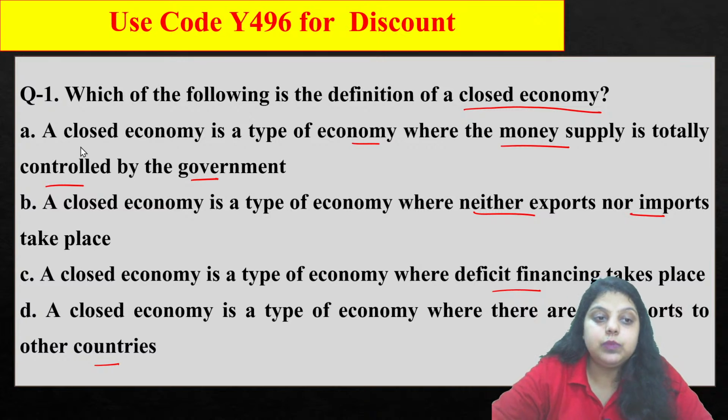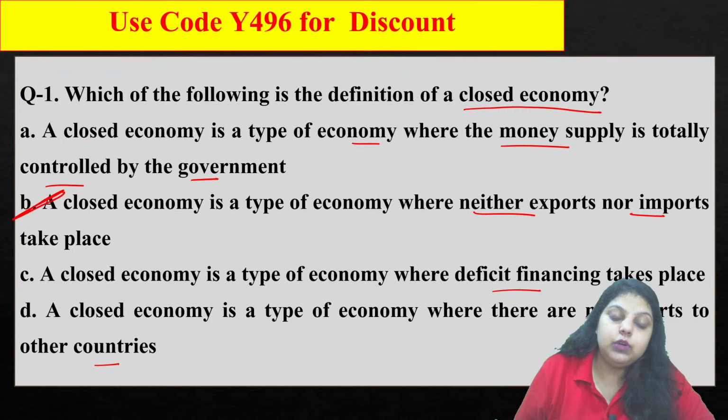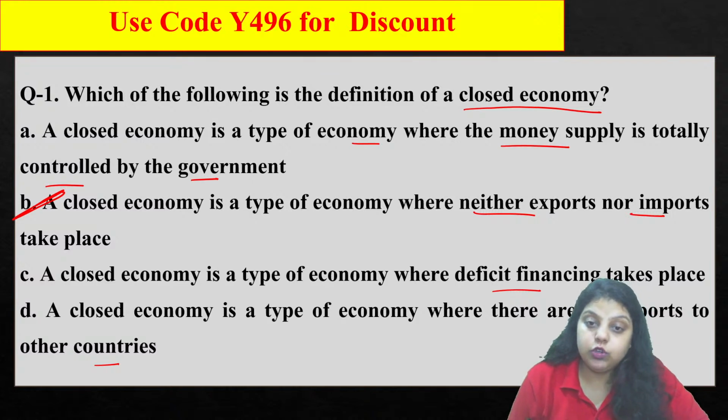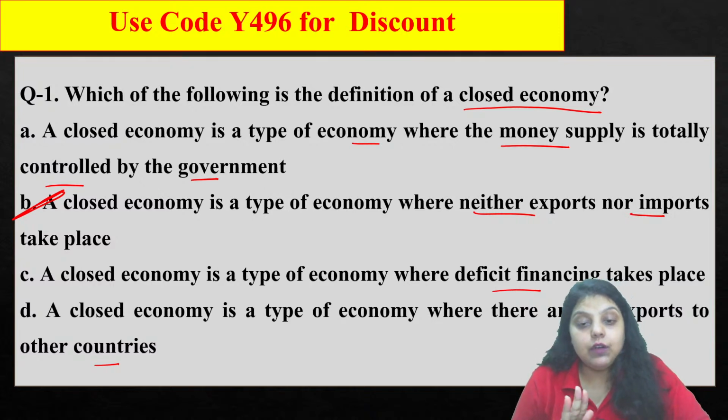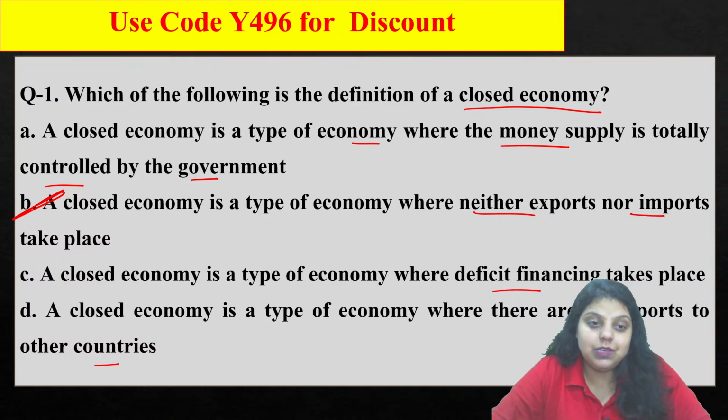The right answer for this particular question will be the kind of economy where neither export nor import takes place. So when the government of the country puts restrictions on or prohibits the export and import of goods and services, that country is known as a closed economy, which India used to be. India before the LPG policy, before liberalization, privatization, globalization, used to be a least open economy. Reason? Tourism was going on, crude oil import was going on, a very limited foreign trade was allowed, right? But India became an open economy after the LPG policy. So the closed economy will be option B, where the government puts restrictions on the export and import of goods.